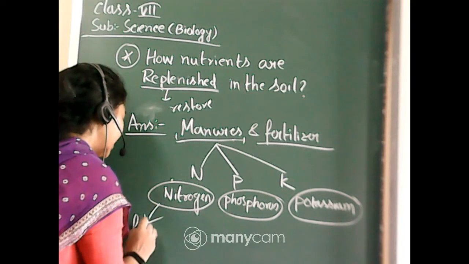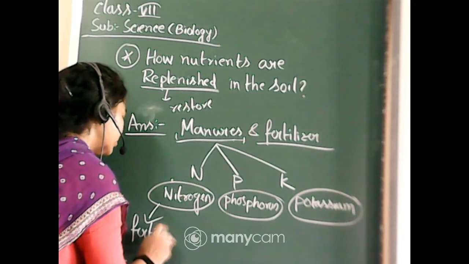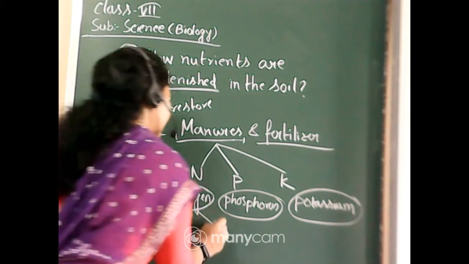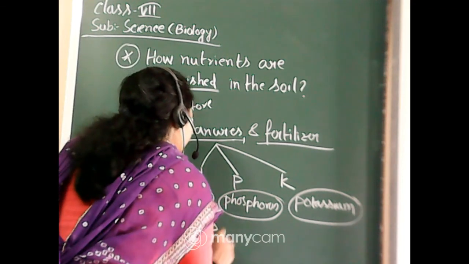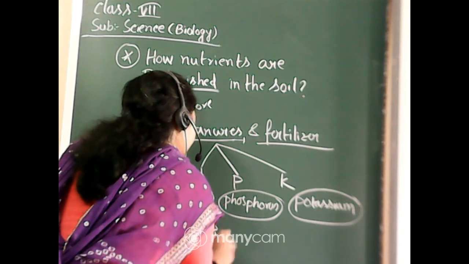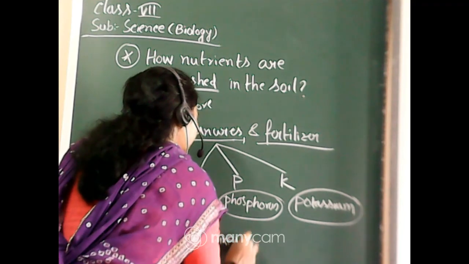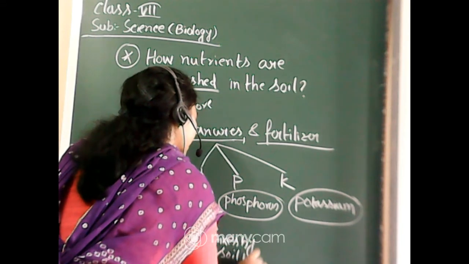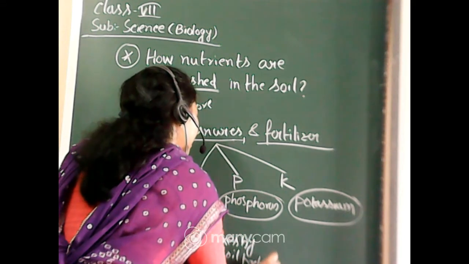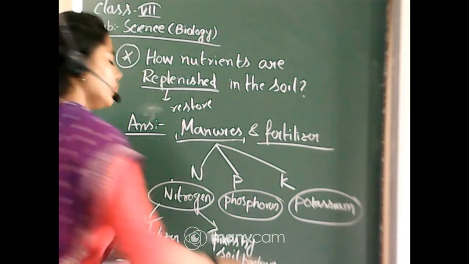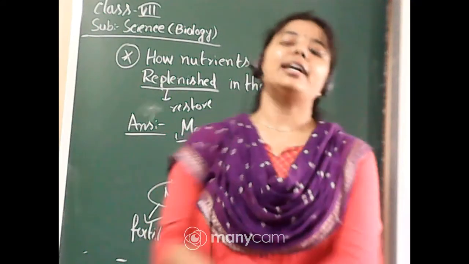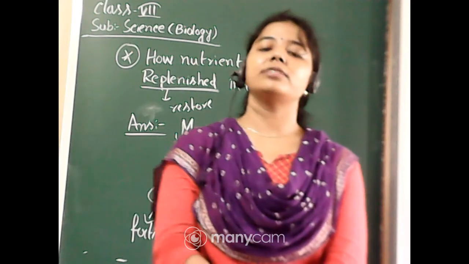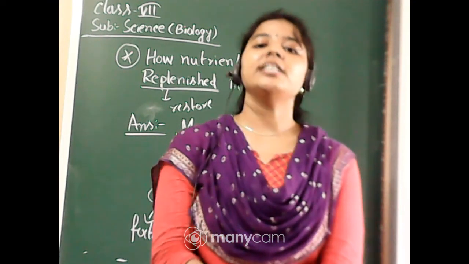One as fertilizer or manure. Another is fixed by soil bacteria. That we will learn. So as we know, nitrogen is present in air, 78% nitrogen, in raw form.